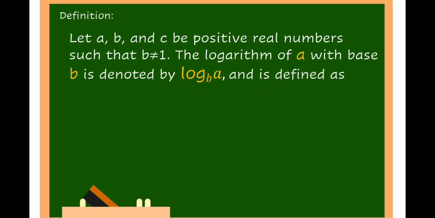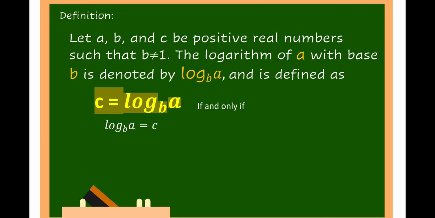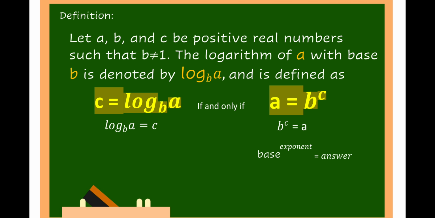The logarithm of A with base B is denoted by log of A to the base of B and is defined as C is equal to log of A to the base of B, or log of A to the base of B is equal to C, if and only if A is equal to B raised to C, or B raised to C is equal to A, wherein B is the base, C is the exponent, and A is the answer.